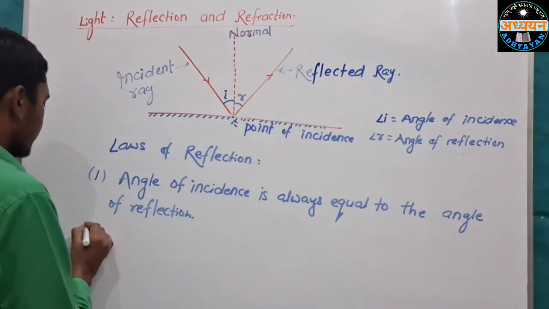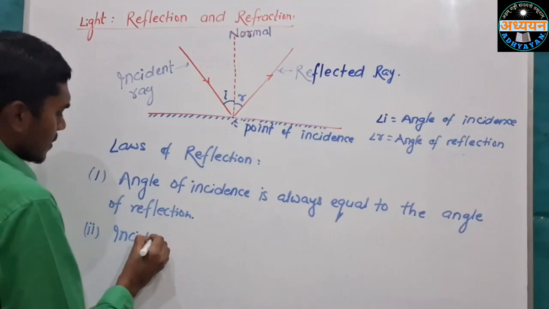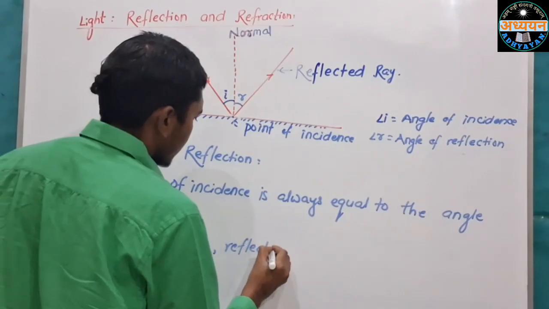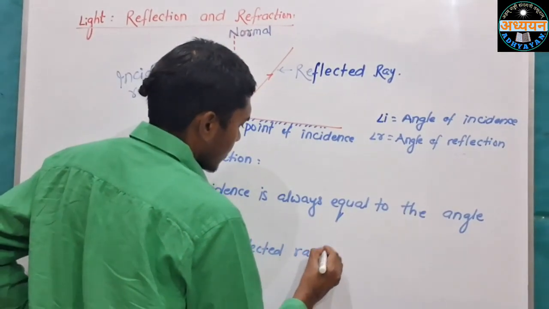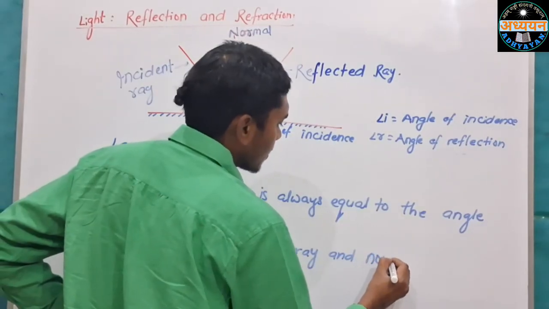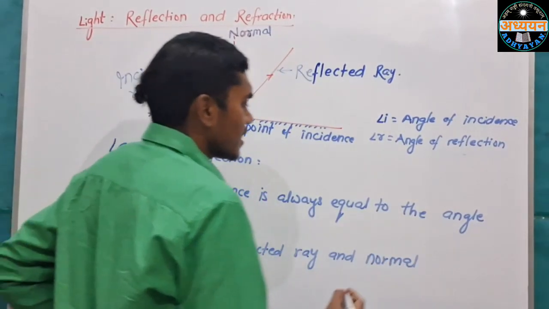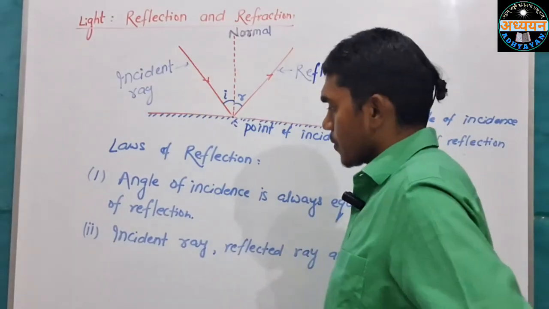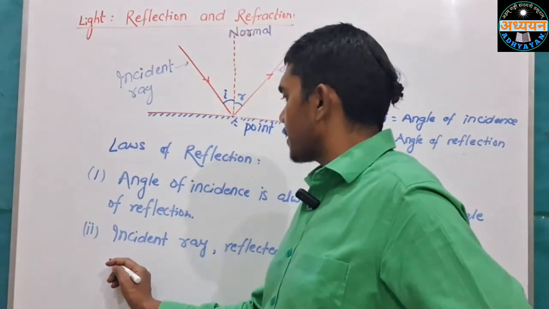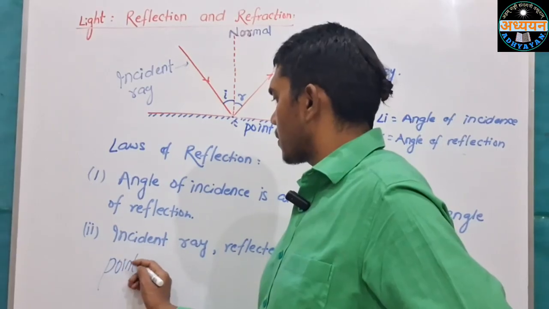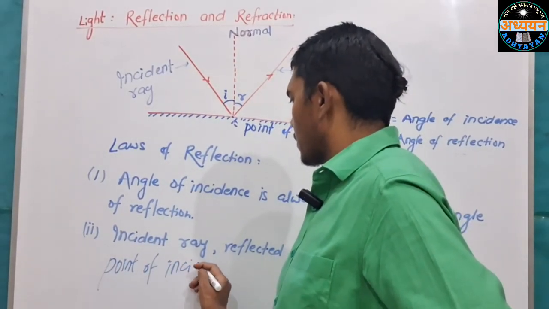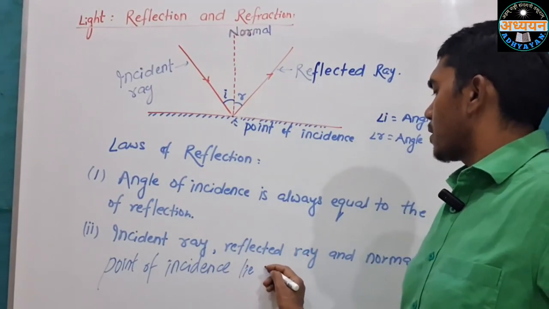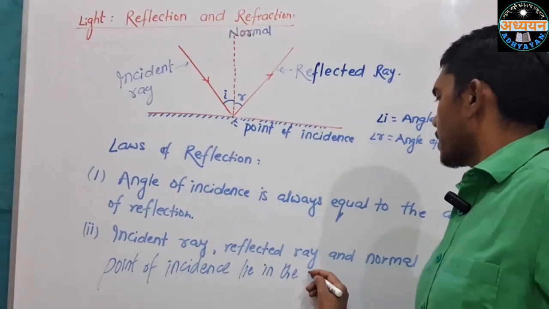And second law, incident ray, reflected ray and normal at the point of incidence lie in the same plane.